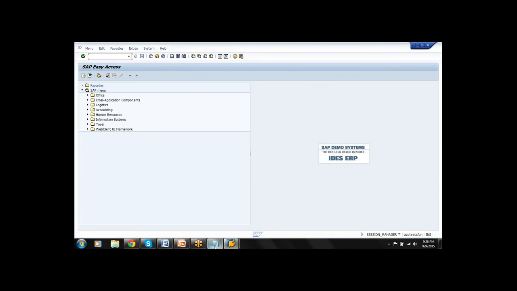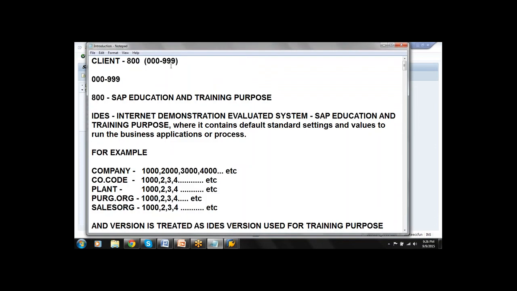Now what is this client number? The client number is a 3-digit number given by SAP to any company or customer. The maximum number of digits allowed is 3, where it ranges from 000 to 999.